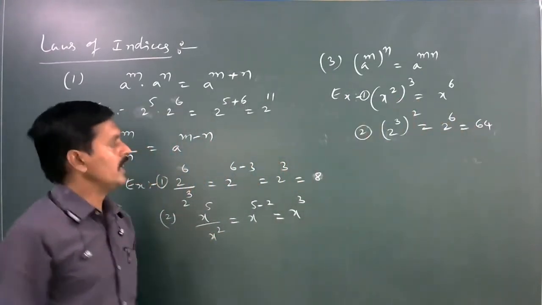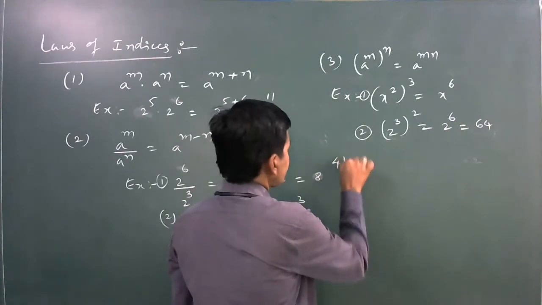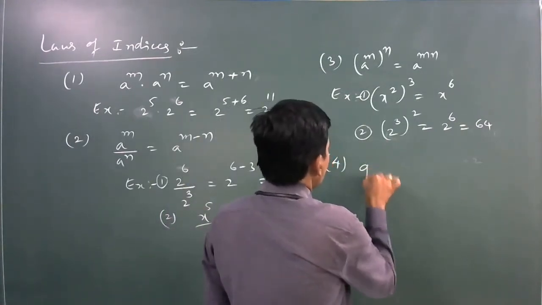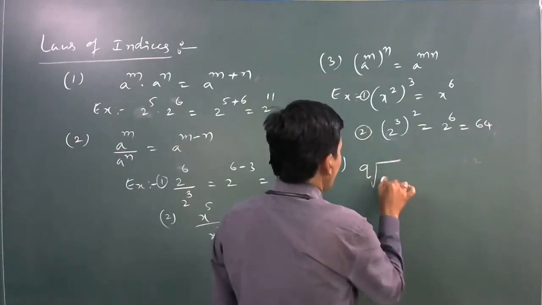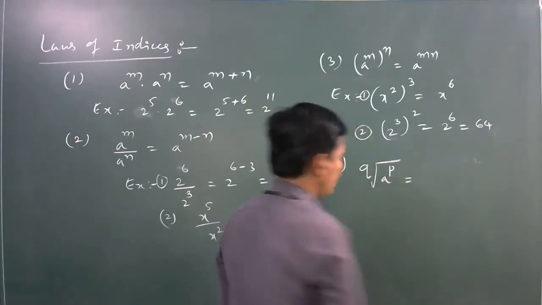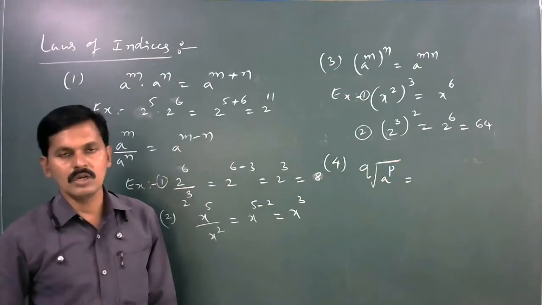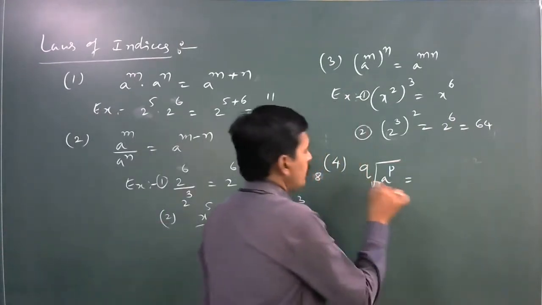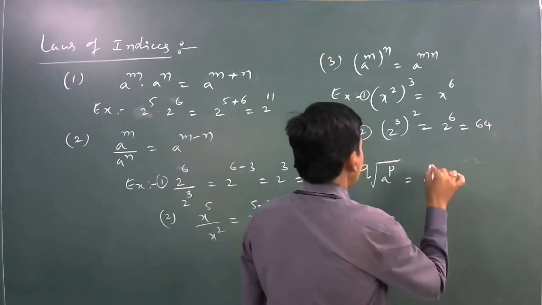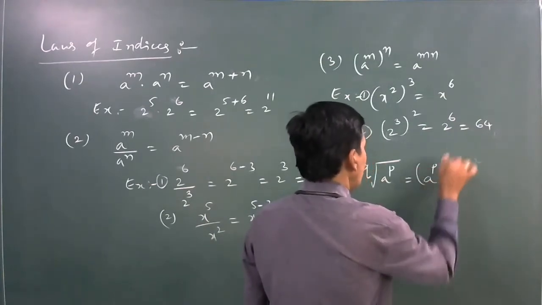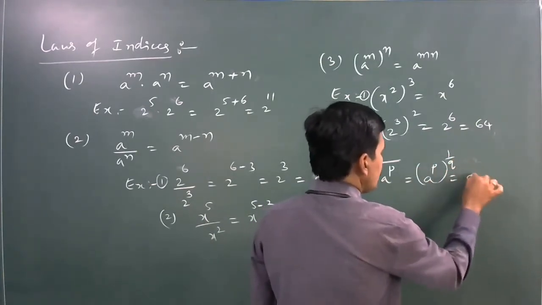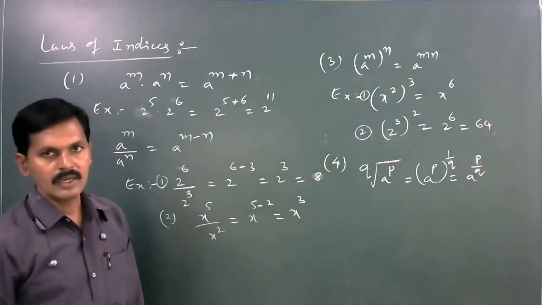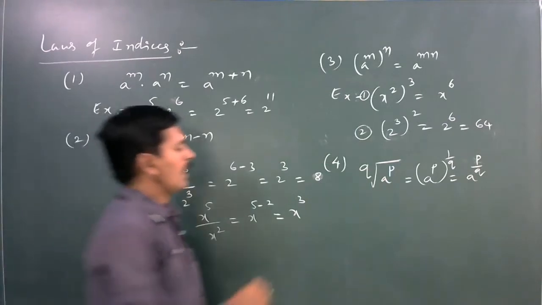Here the fourth law is the q-th root of a power p. The q-th root of a power p is a to the power of p whole power 1 by q. It is equal to a power p by q.